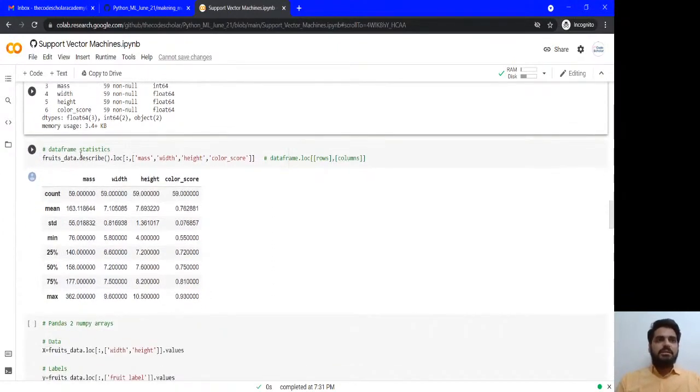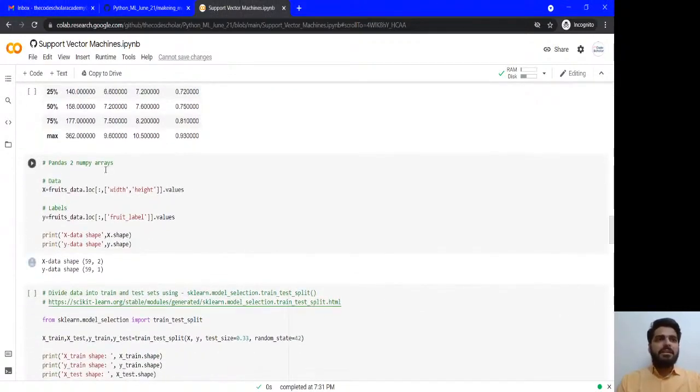The describe command actually helps you to tell about the statistics: mean, median, minimum, maximum, percentile. Is it 50 percentile, 25 percentile or 75 percentile?